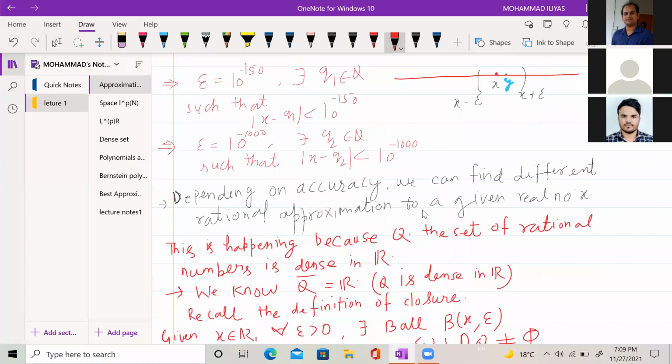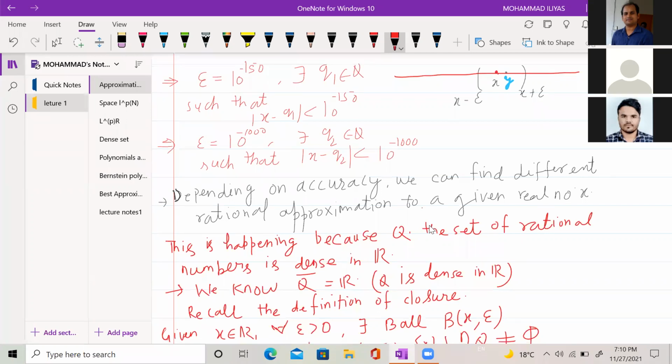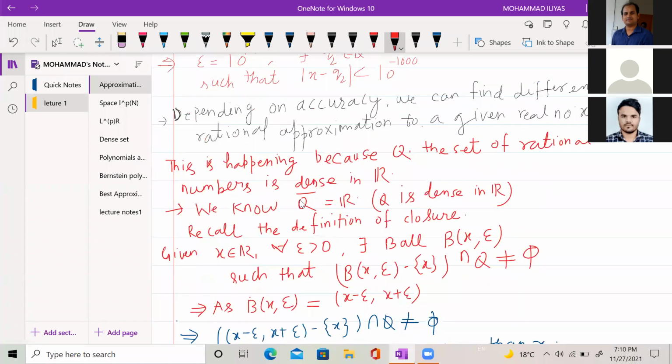For example, suppose x is equal to pi. You can find different approximations to pi depending on how much accuracy you want. So now the question is, why is this happening? It is because the set of rational numbers is dense in R. What is the meaning of a dense set? Basically, the closure of Q is R, which we have already studied in real analysis.